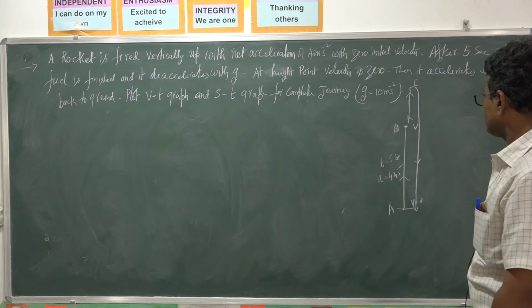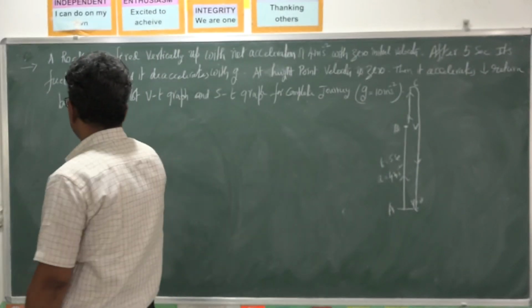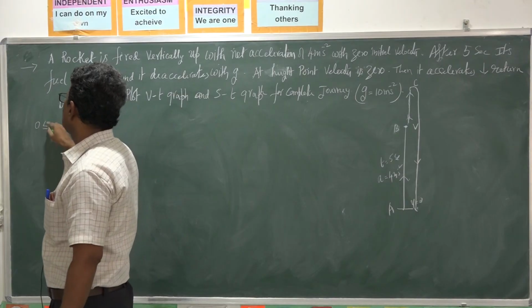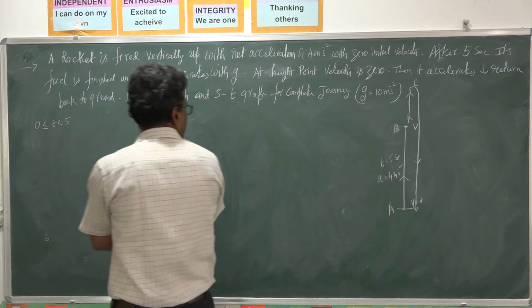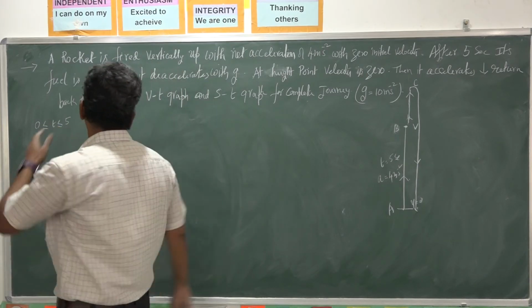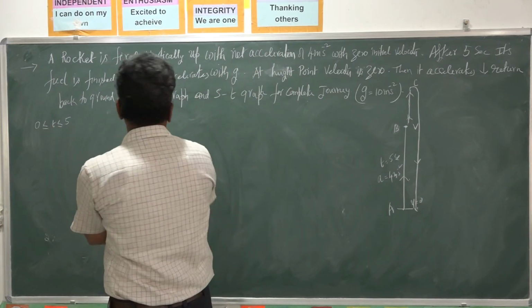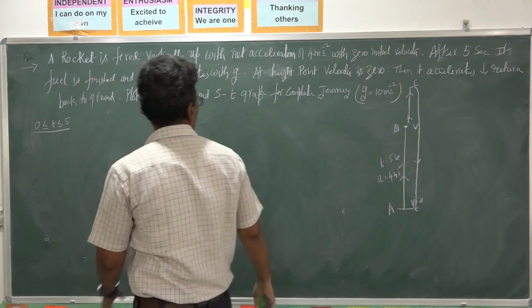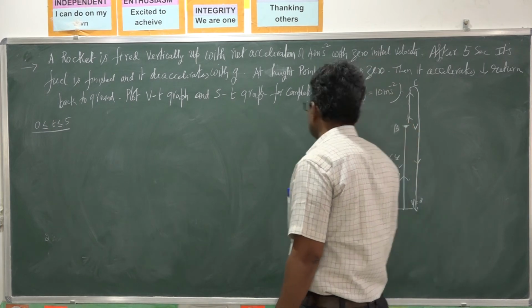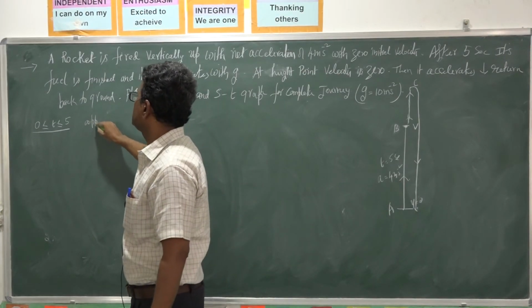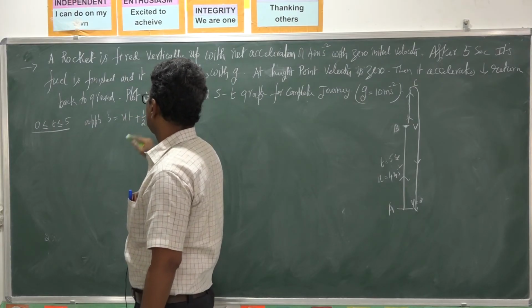So we have to draw the v-t graph. First, during the interval 0 < t ≤ 5 seconds, up to 5 seconds, what happens? During these intervals, I am applying S = ut + ½at² to find how much distance it travels. So I am applying this formula.